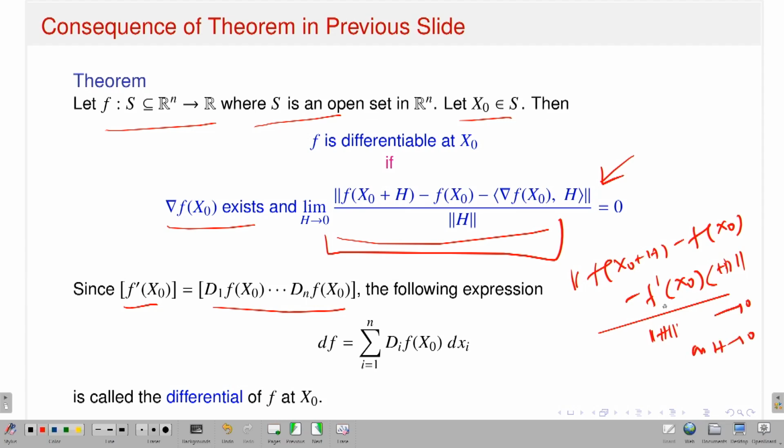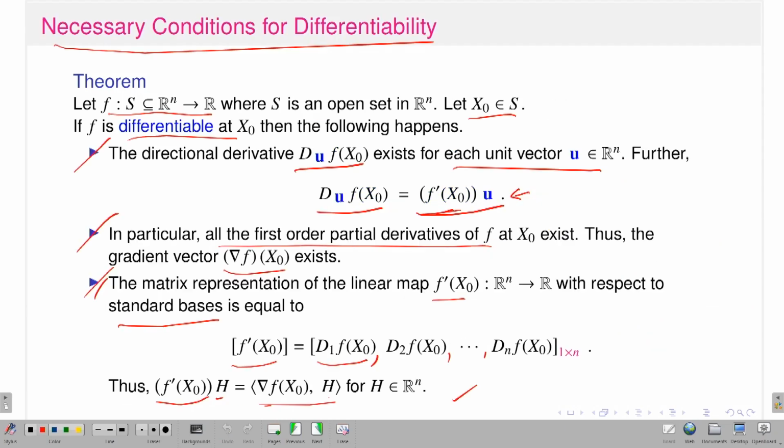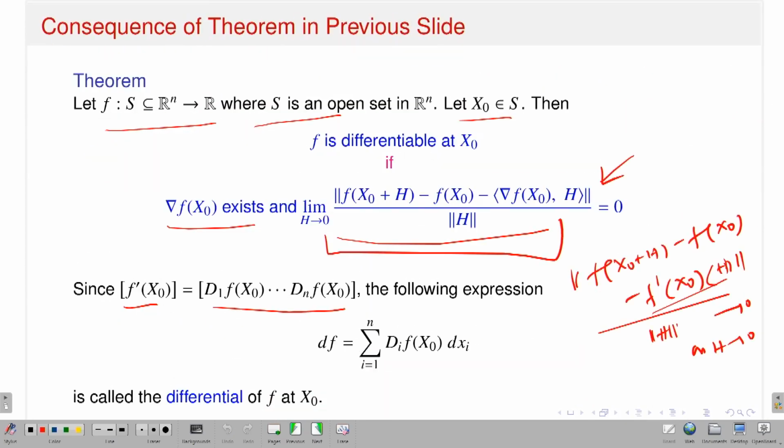But what is this action of f prime x naught on h? In my last slide I said the total derivative of f acting on h is nothing but the inner product, or dot product, between the gradient vector at the point x naught and h. That's exactly what I have written.